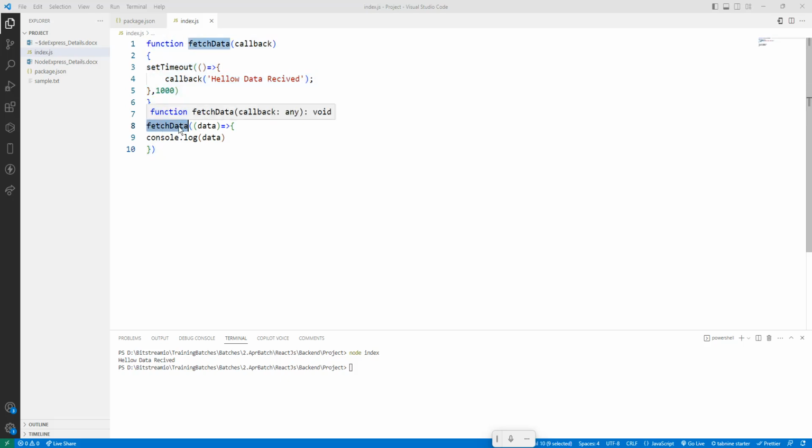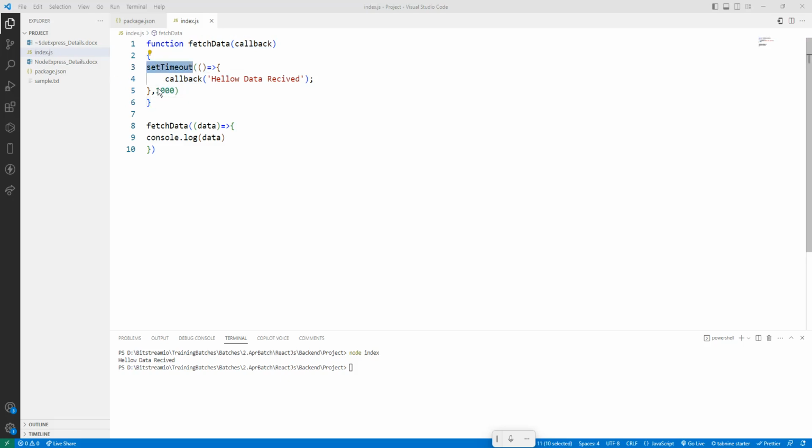So here what happened? fetchData it is going here, and again it is calling the callback function. That callback is passing a parameter, that is the data. So it will do the callback, but it will wait for 1,000 milliseconds because this setTimeout is going to complete after 1,000 milliseconds.